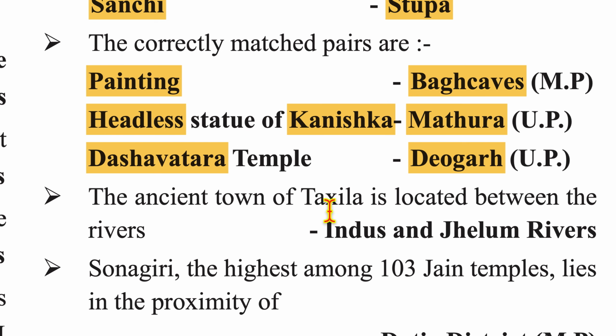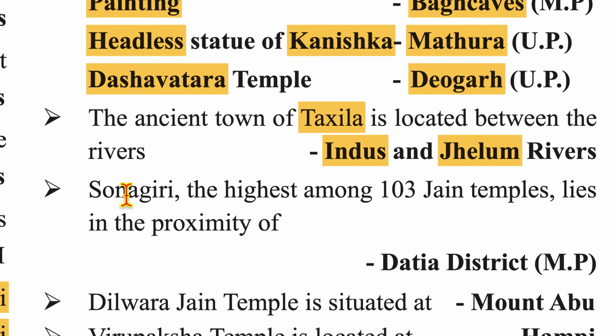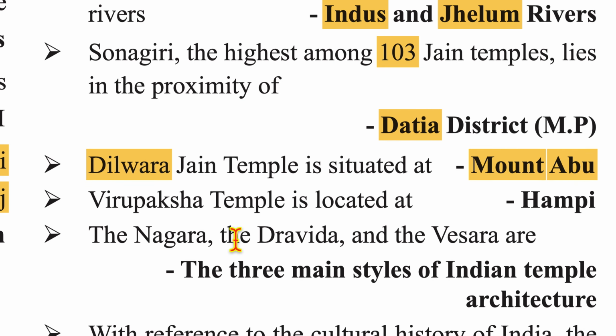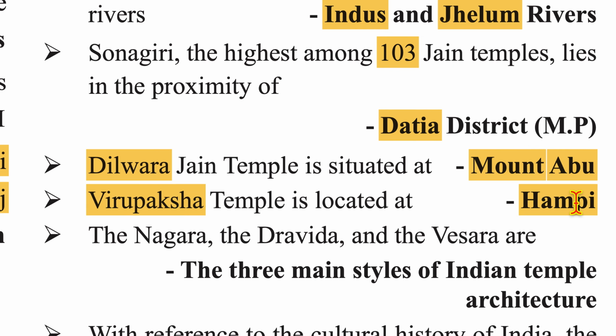The ancient town of Takshila is located between the rivers Indus and Jhelum. Sonagiri, highest among 103 Jain temples, lies in the proximity of Datia district, MP. Dilwara Jain temple is situated in Mount Abu. Virupaksha temple is located in Hampi.